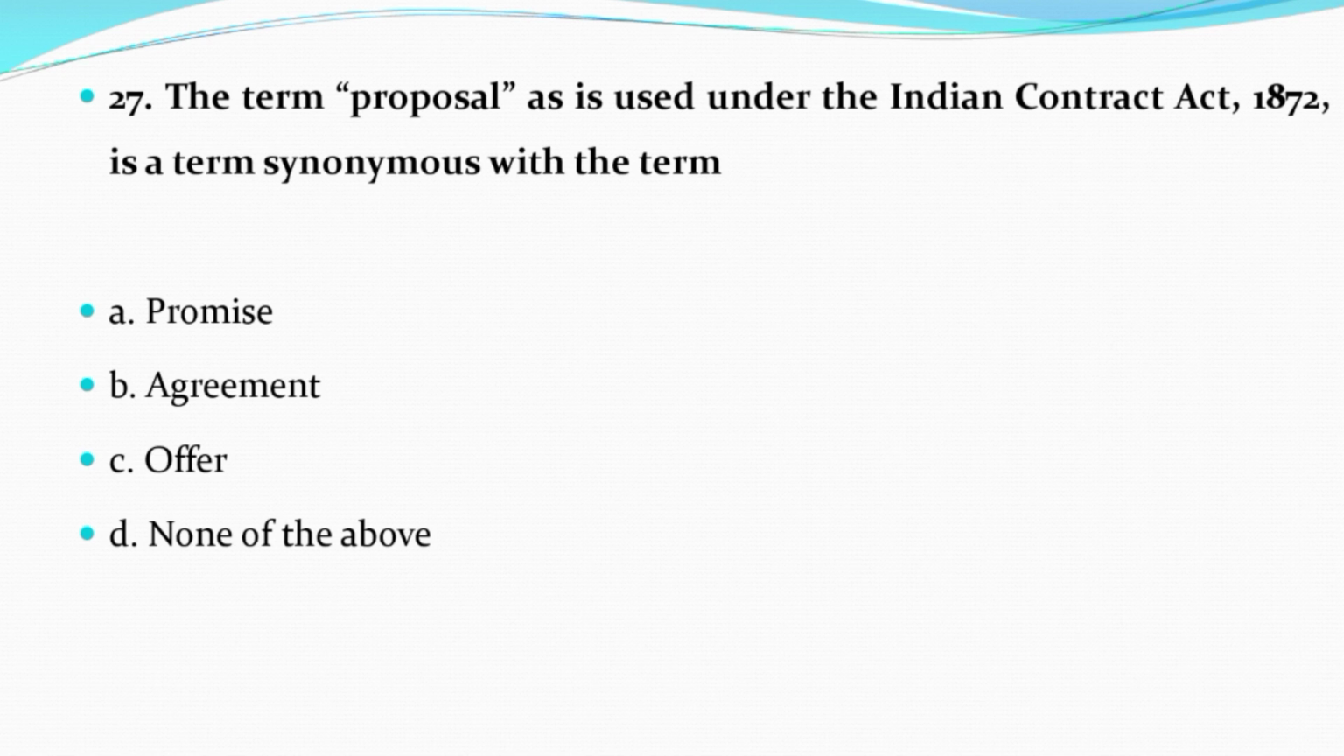Now question number 27. The term proposal as is used under the Indian Contract Act 1872 is a term synonymous with the term: Option A, promise. Option B, agreement. Option C, offer. Option D, none of the above. And the correct answer is option C, offer.